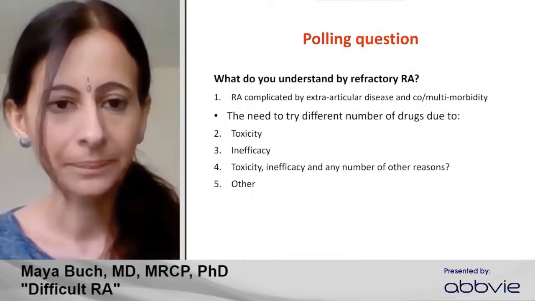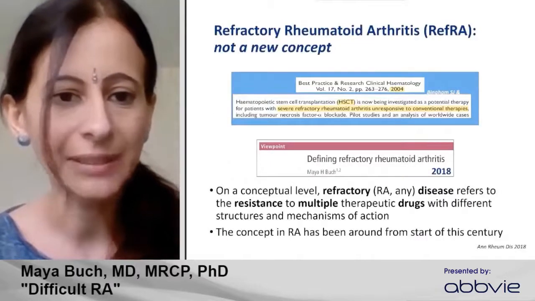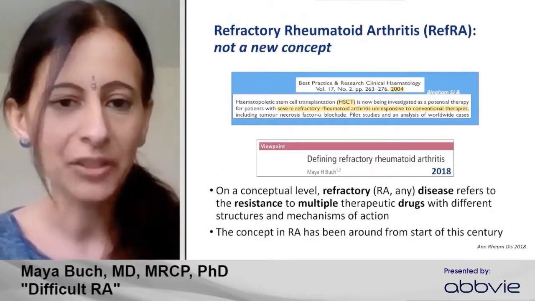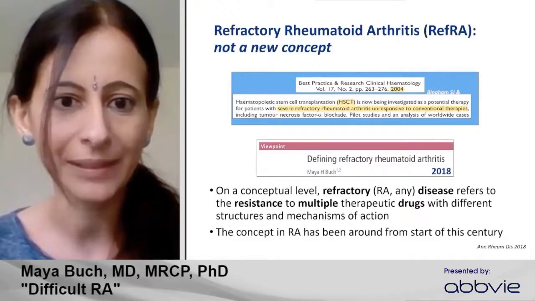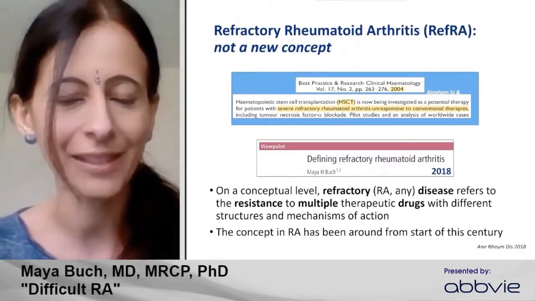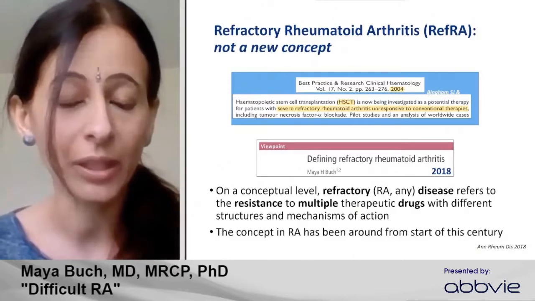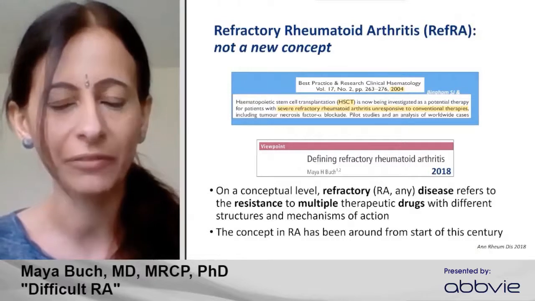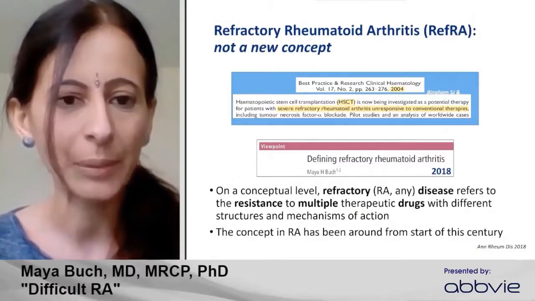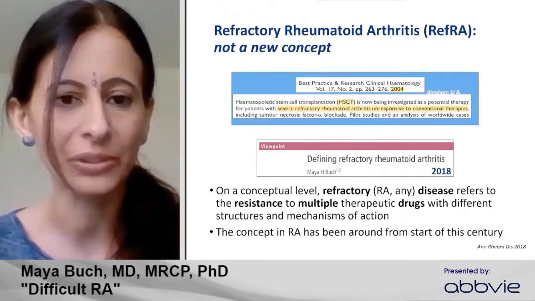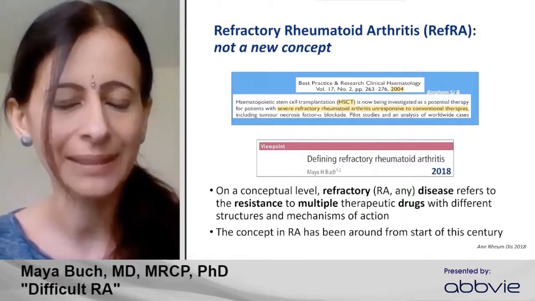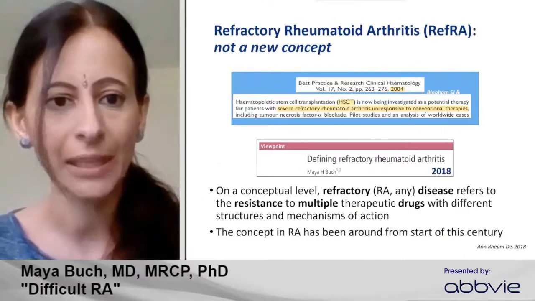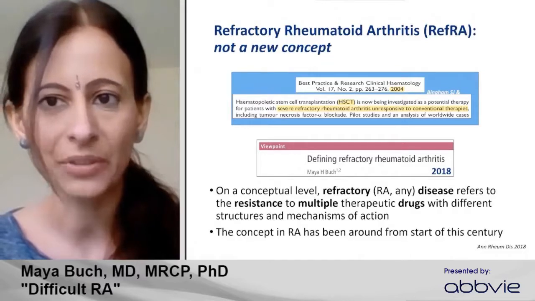Okay, so the concept of refractory disease in itself is not new, and certainly in rheumatoid arthritis has been talked about since probably the start of this century. And I've highlighted an article here approximately 16 years ago that detailed refractory rheumatoid disease that had been unresponsive to conventional therapies. And certainly it's now emerged also, and hence the focus of the talk today, in the era of advanced therapies. Conceptually, refractory disease refers to the resistance of multiple drugs that have different structures and mechanisms of action.